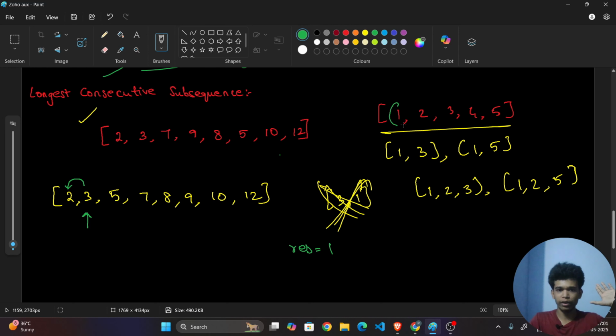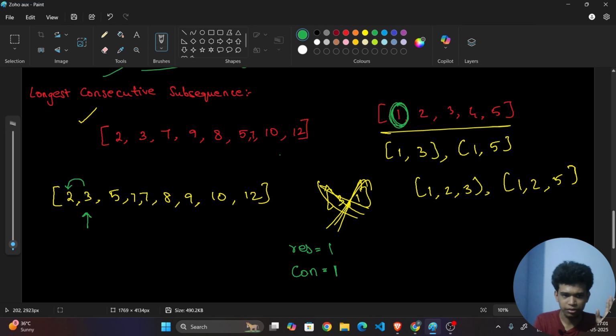So the result will be 1, and my consecutive subsequence length also 1 initially. And for our clarity, let me take another 7 here in this array, so that it will be clearer for the edge case.